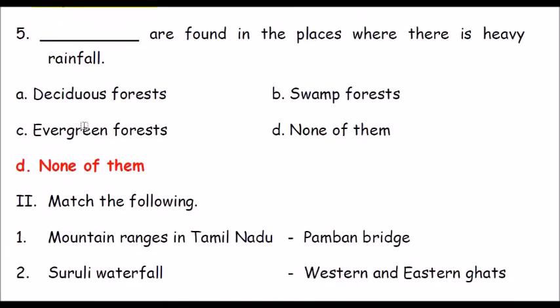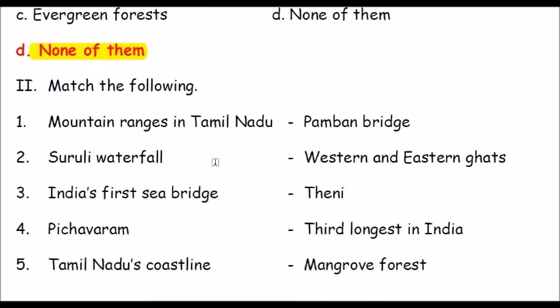Question number 5. Dash are found in the places where there is heavy rainfall. The options are deciduous forest, swamp forest, evergreen forest, none of them. The answer is none of them.